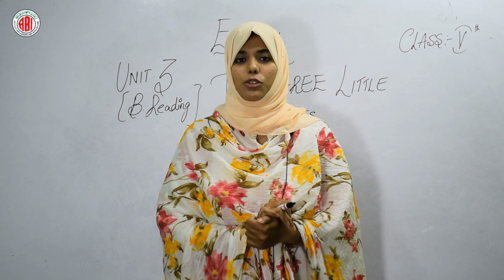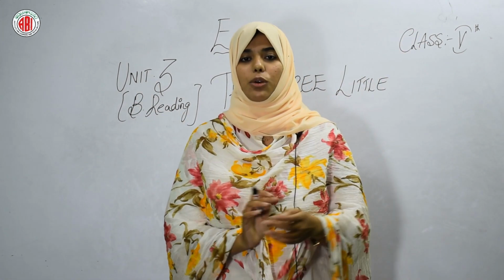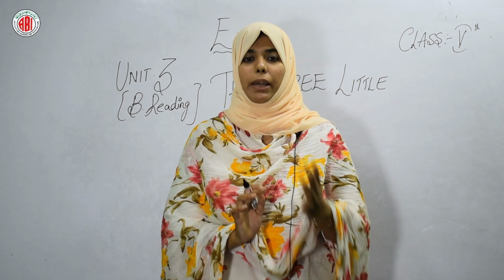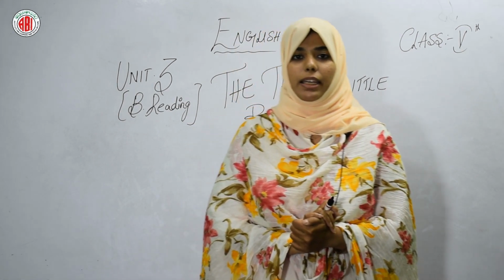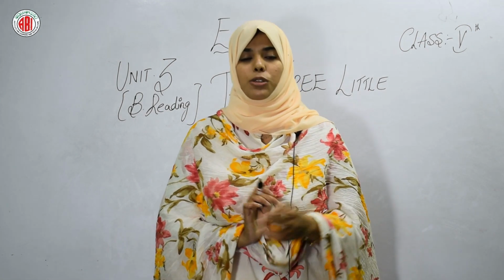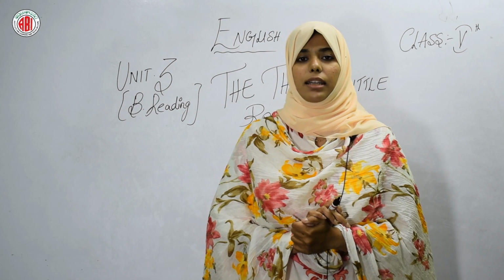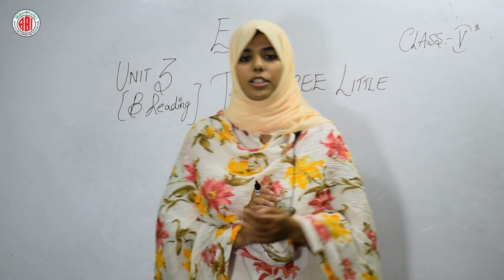So today we are going to start our B reading of the unit 3rd. This is a story which is in the form of a play. So in a play, what will be there? A narrator, and there will be 2 or 3 characters. So that is called a play. Let's see how many characters are there and whether there is a narrator or not.